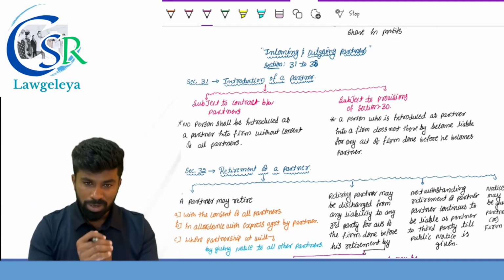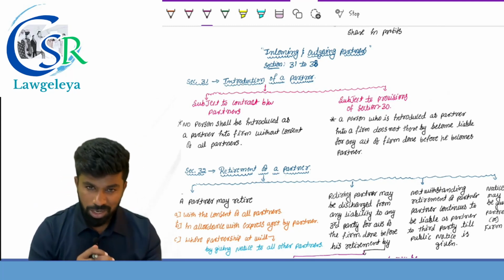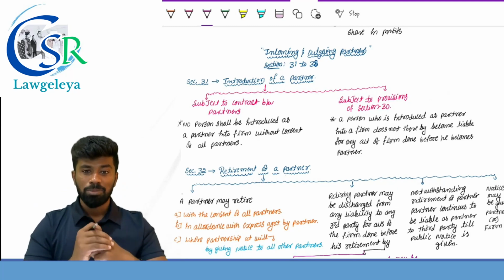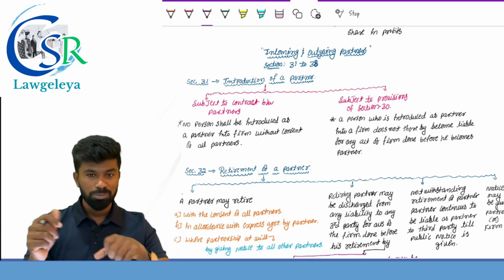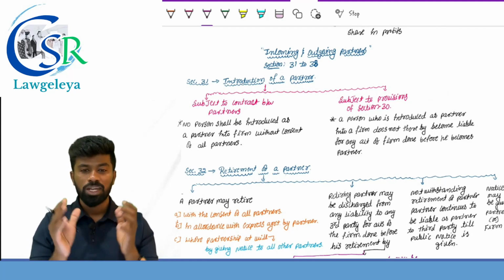23, admission by a partner. 24, notice to a partner. 25, liability of a partner. 26, liability of the firm for the wrongful acts of the partner. 27, misapplication of property by a partner.